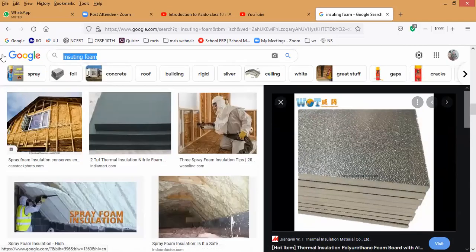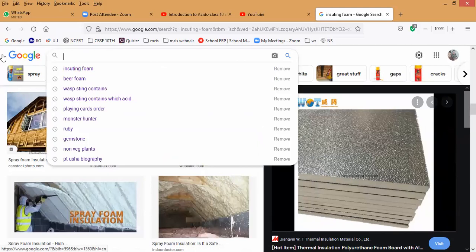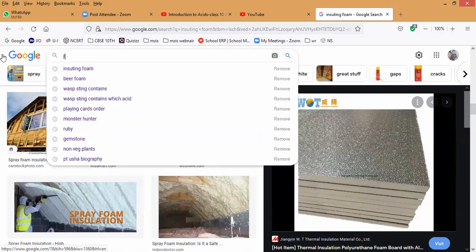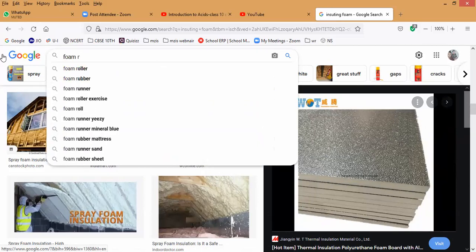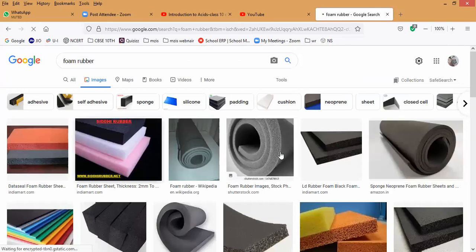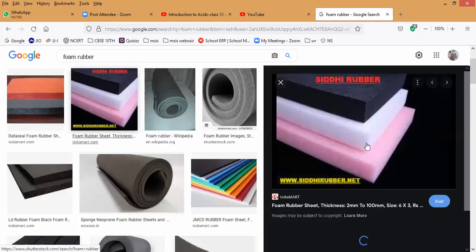Next. What is the next one? Foam rubber. This is called foam rubber. You can see it is very smooth. When purchasing a laptop and all, you can get it along with that, one sheet will be there. Have you noticed it? Very smooth and very soft to touch. Sir, this is like a yoga mat.